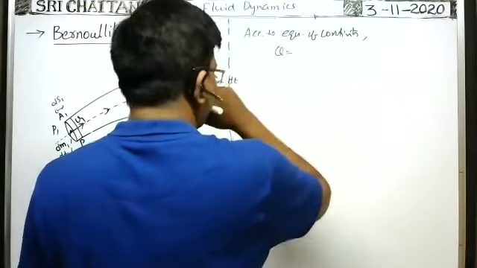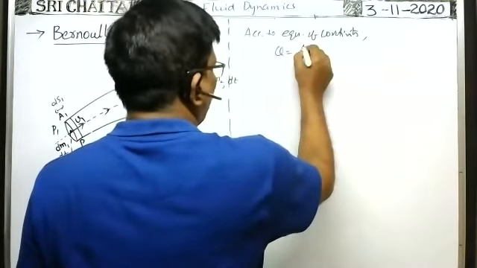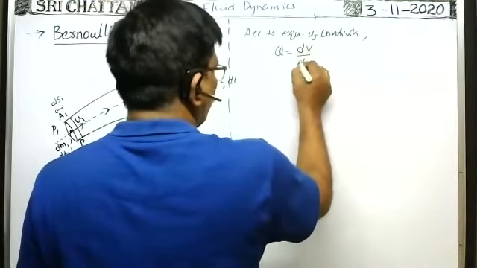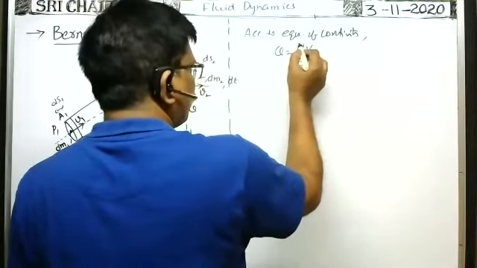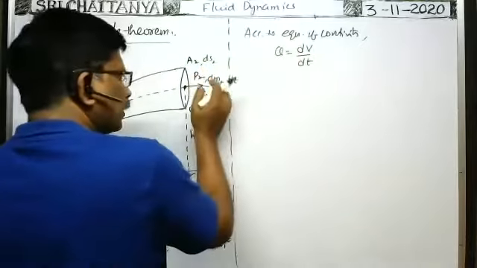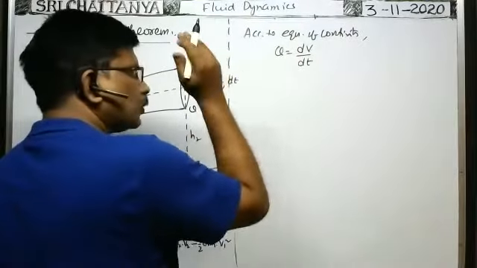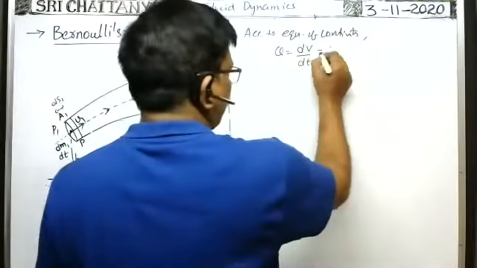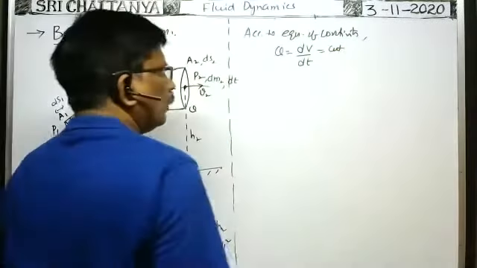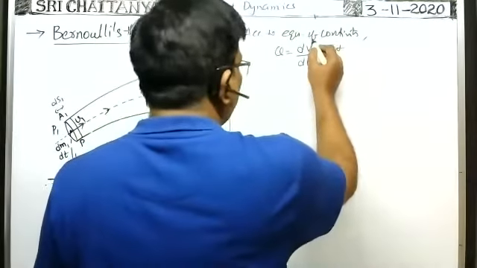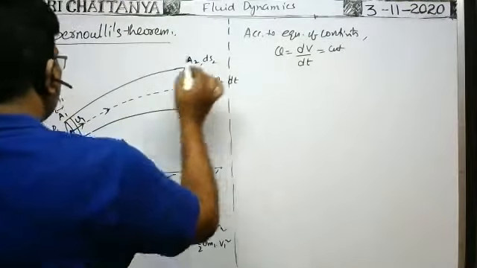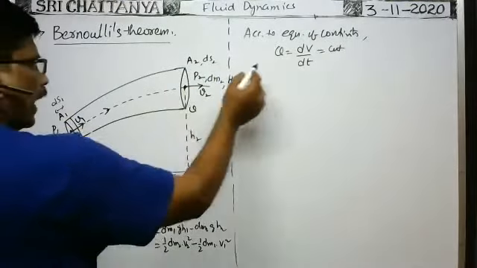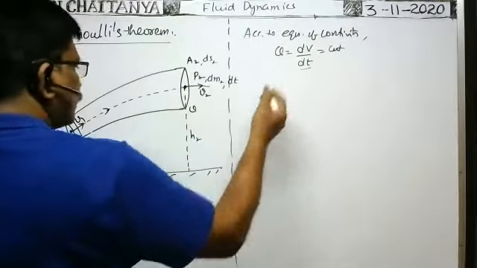Volume rate of flow is equal to the volume of the fluid entering the tube in a time dt seconds, say dV. dV by dt is the volume rate of flow of the fluid entering the tube or leaving the tube or through any cross section. That remains constant. It is the general formula. That means the volume of the fluid entering the tube or leaving the tube, as dt is constant, dV remains the same.